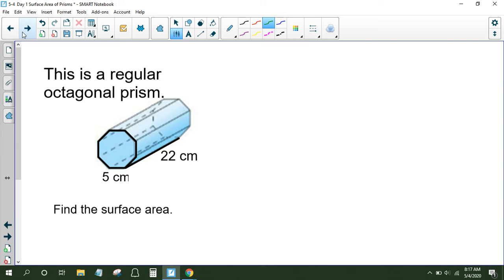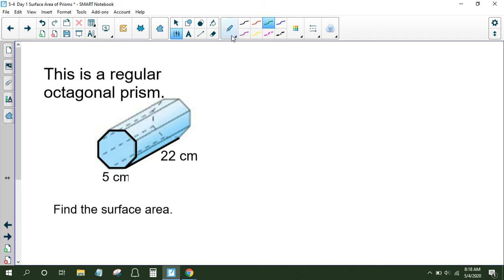Okay, let's look at another one. This is a regular octagonal prism. So we see that it has an edge here of 22, and they're telling us that one side of the octagon is 5 centimeters. We have to find the surface area.